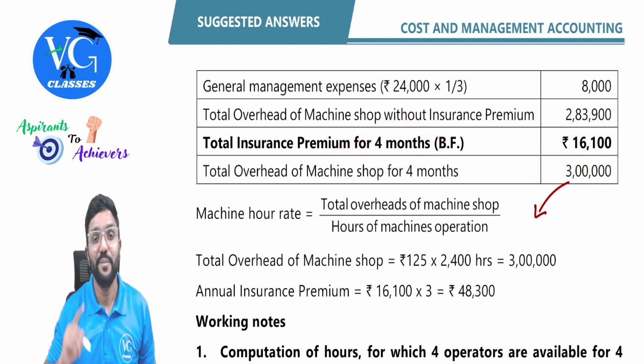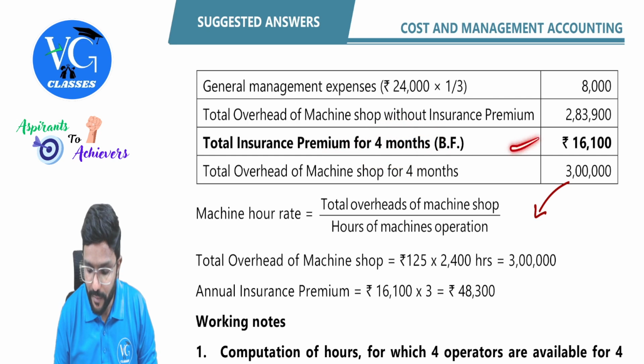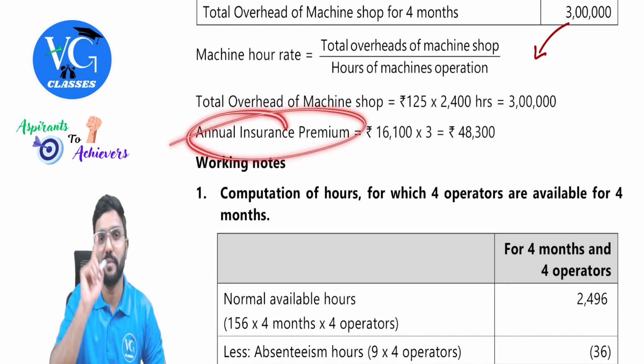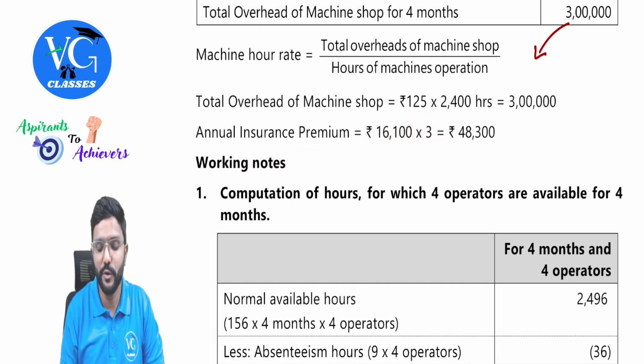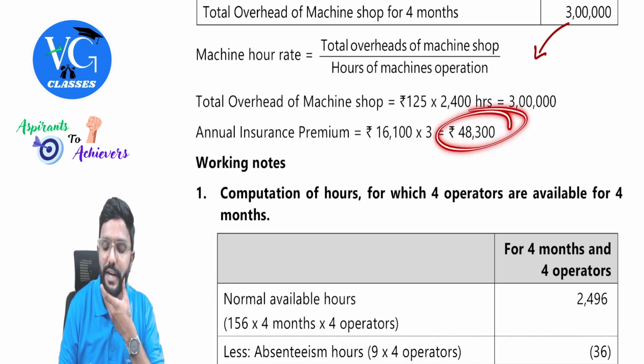For 4 months. But don't stop here, guys. I know if a student has attended the January exam, few of them would have stopped the calculation here itself. But what they have asked is annual insurance premium. Please be very careful, guys. So do into 3. Or else you can do like this: 16,000 divided by 4 into 12. You will get 48,300.